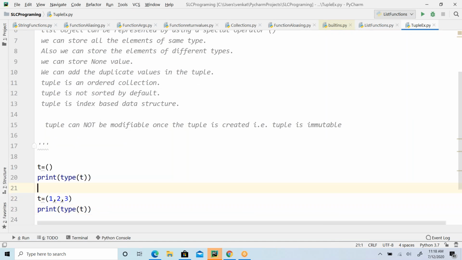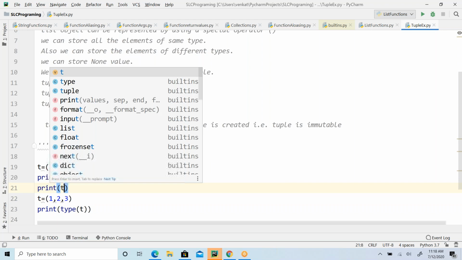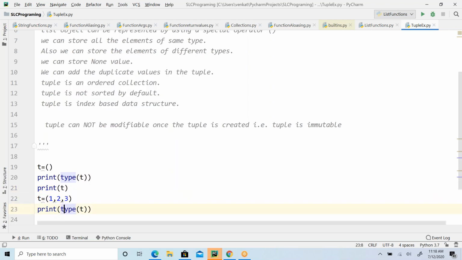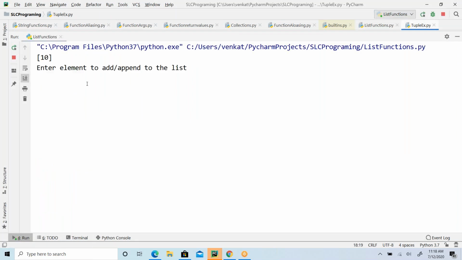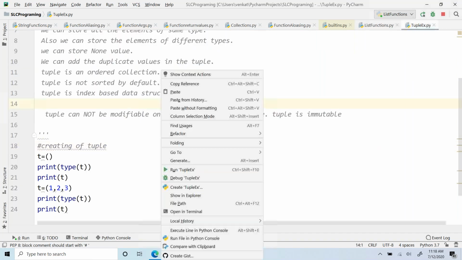What is the type of this? Tuple. So just print t here, and also you can print t here. This is the creation of a tuple.